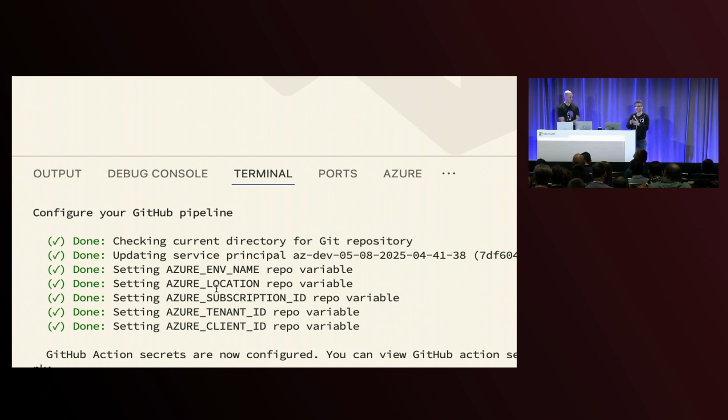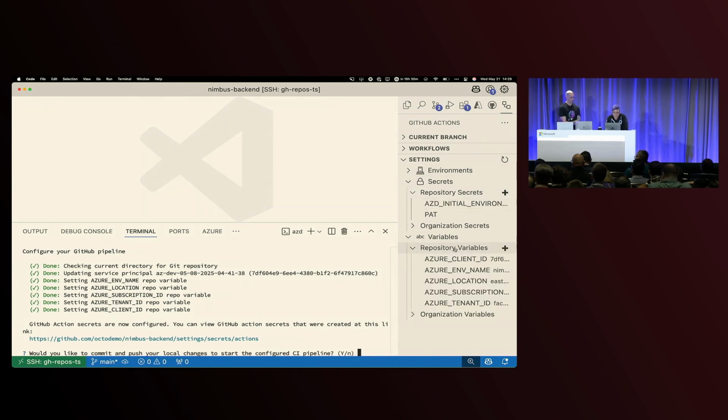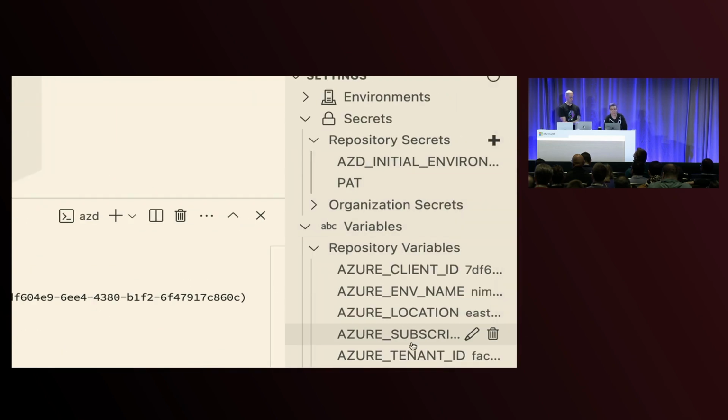So we don't have to worry about any kind of service principals, client secrets, client IDs, bash scripts, or anything that we used to do back in the day. This extension or this CLI actually handles it for us. So now on the right-hand side, if I click the refresh button, we'll see that it added a whole bunch of secrets and everything for me. So now I've established that trust relationship.